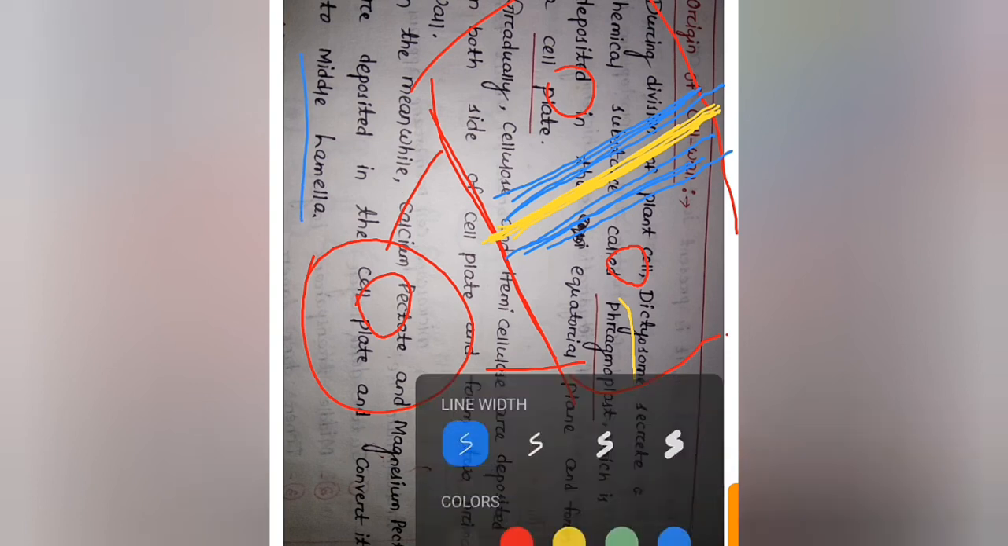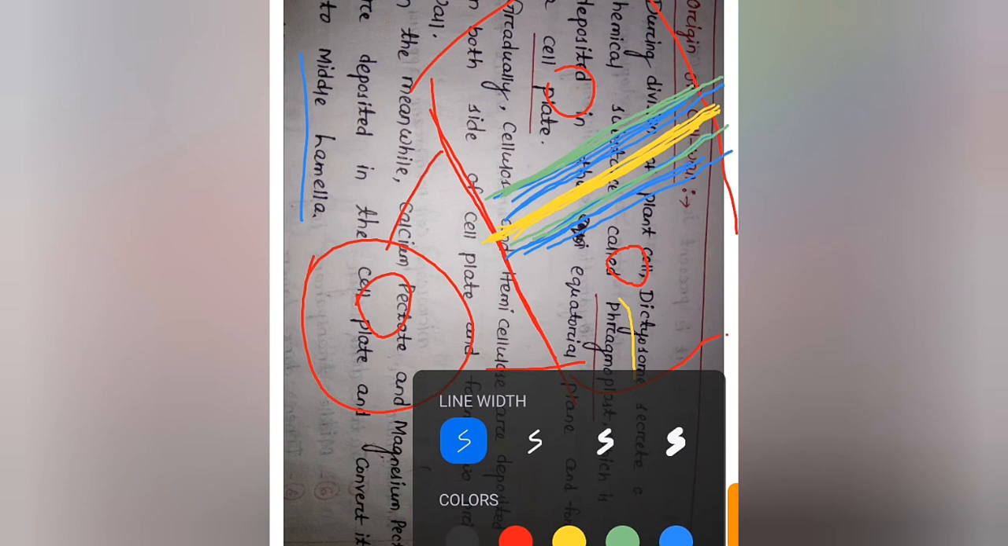Next, in the meanwhile, calcium pectate and magnesium pectate are deposited in the cell plate and converted into the middle lamella. So calcium pectate and magnesium pectate get deposited and it forms the middle lamella. So it forms a totally new wall.